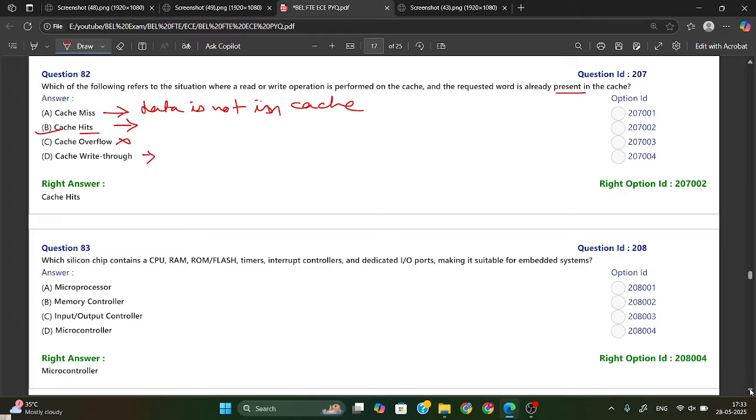Cache write through is there. Cache write through means what? It is a write policy where data is written in both cache and the main memory. Okay, it will be written in both cache and main memory.